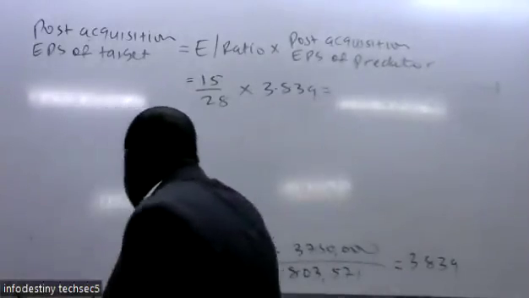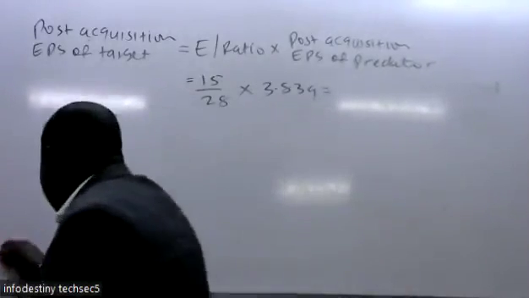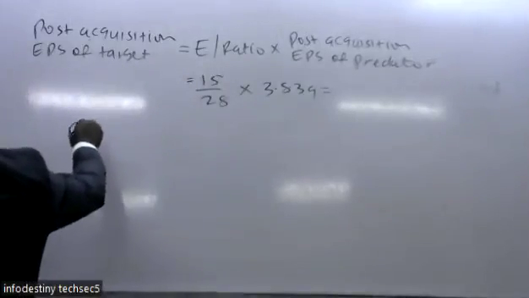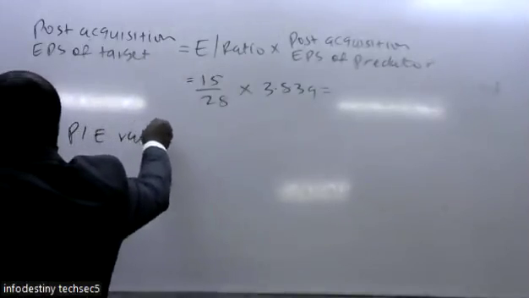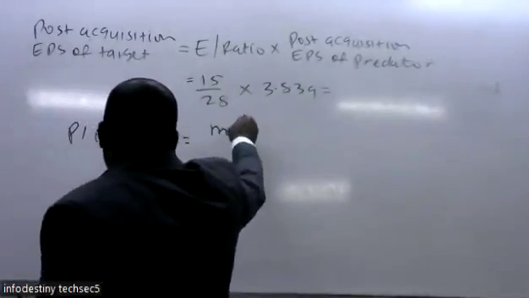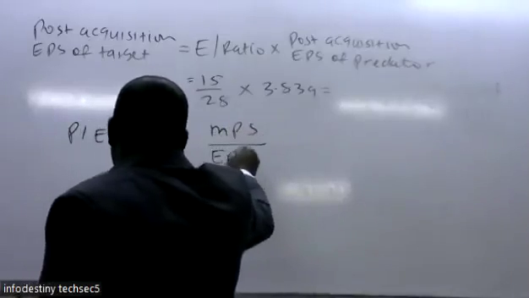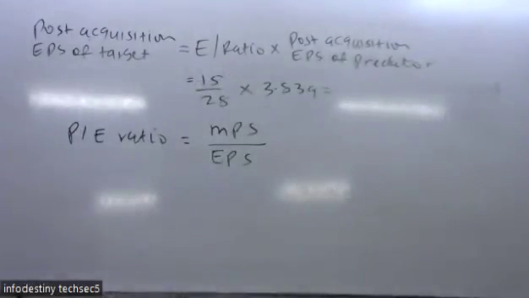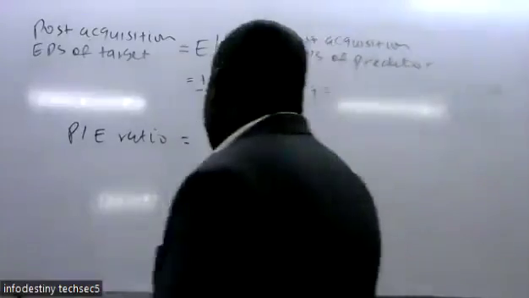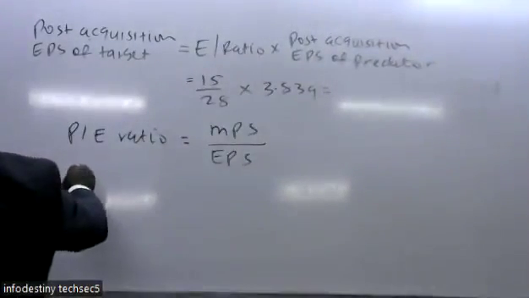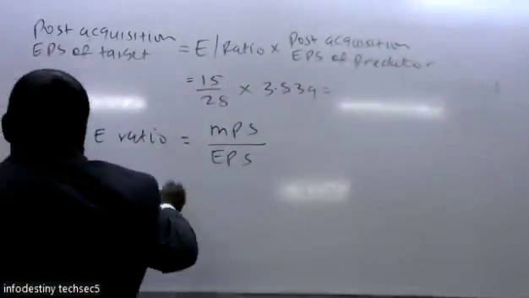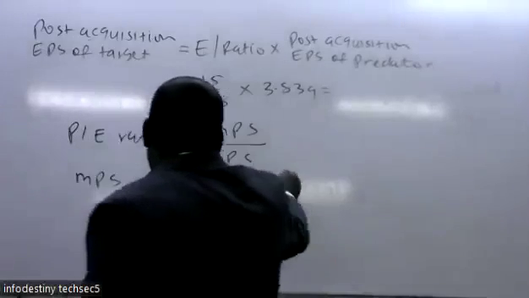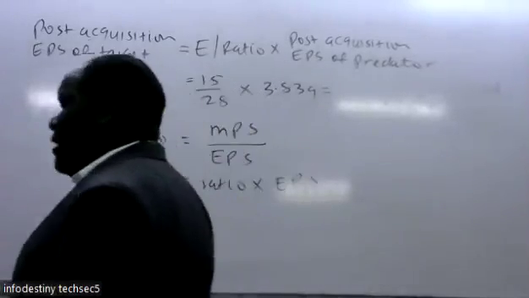We had discussed that price earning ratio is given by market price per share divided by the earnings per share. So we make market price per share the subject: market price per share will be given by the price earning ratio multiplied by the earning per share.